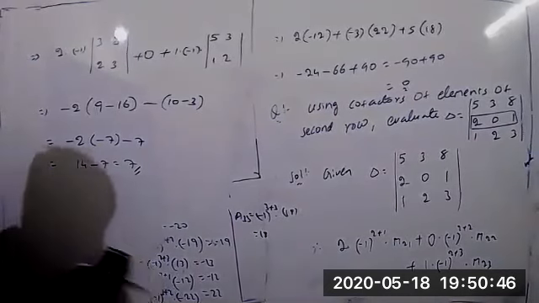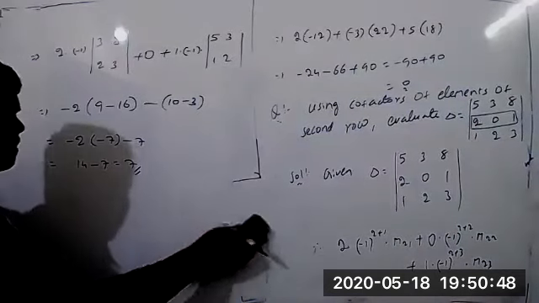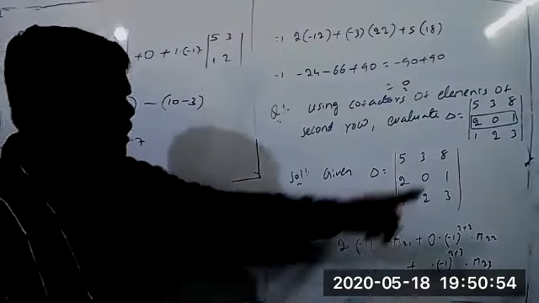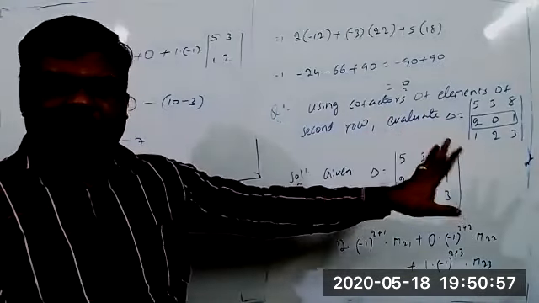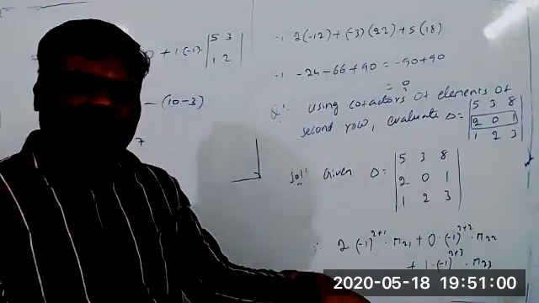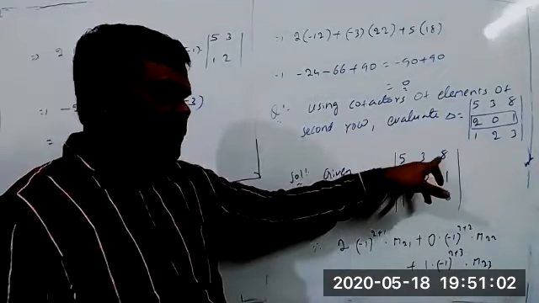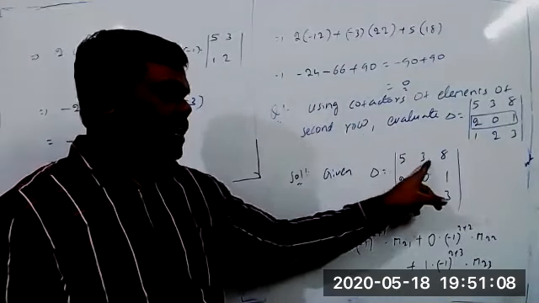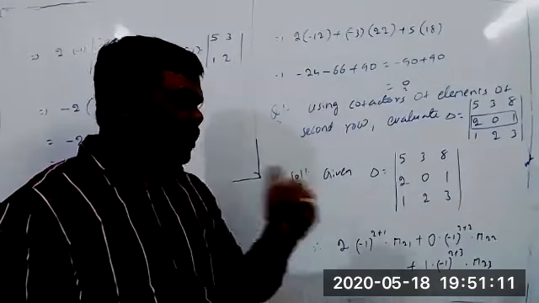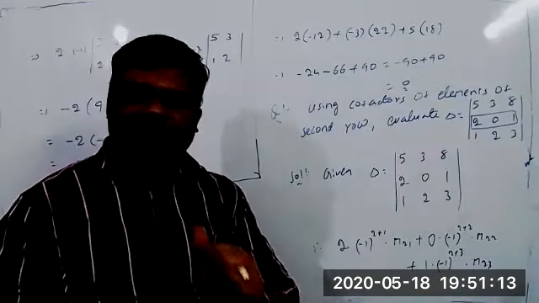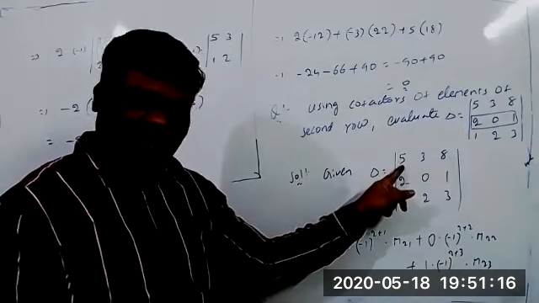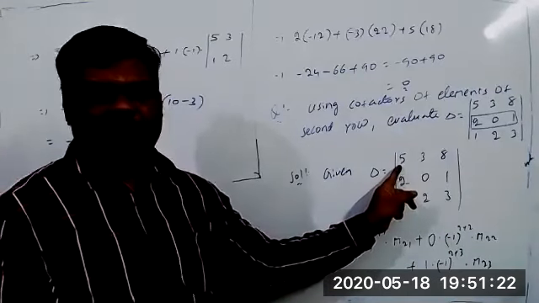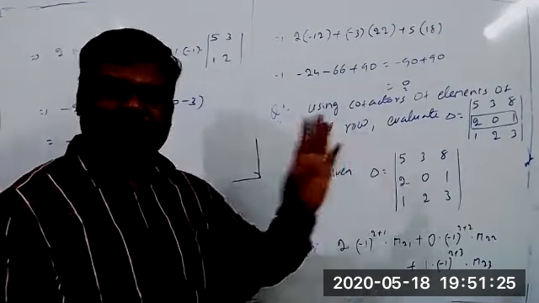Sir, I didn't understand why 2 into minus 1. Generally, what is the meaning of delta here? Delta means determinant. Suppose you are taking it along the first row, how to determine? Suppose you take the first element, 5 into. So we take alternately plus, minus, plus. What is the reason? The main reason is 5 into minus 1 whole power 1 plus 1 into the minor of this element. The same way I am taking here.